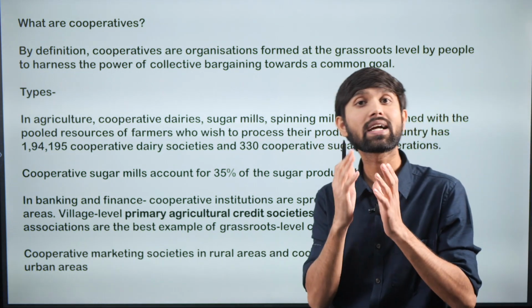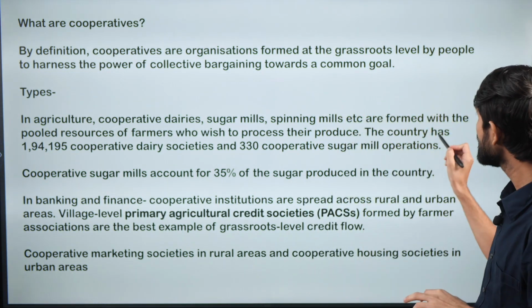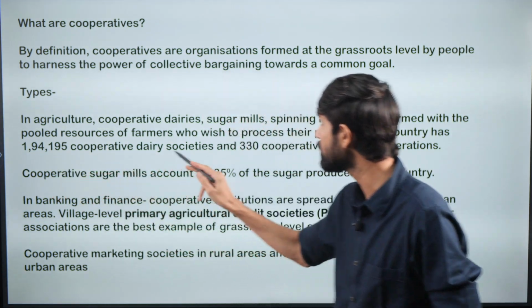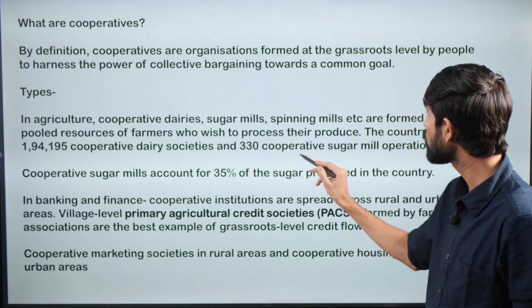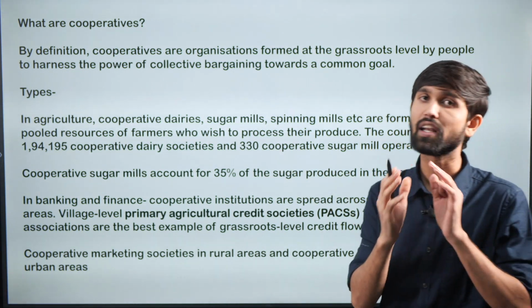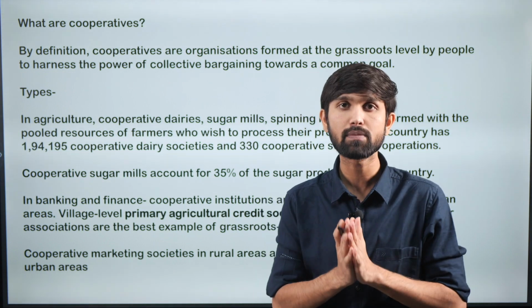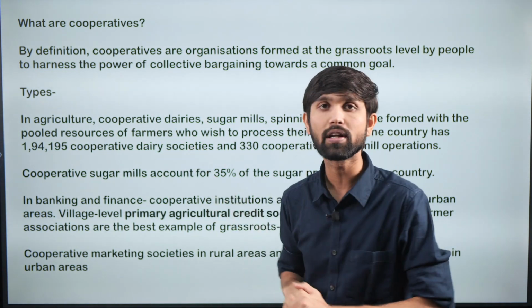The country has around 1,94,000 cooperative dairy societies and 330 cooperative sugar mills running. This shows the increasing significance of cooperative organizations.